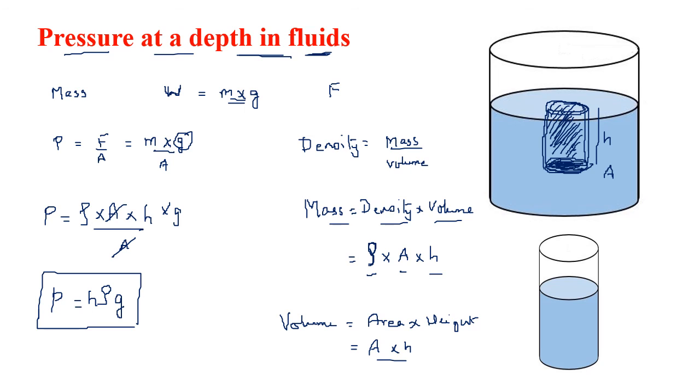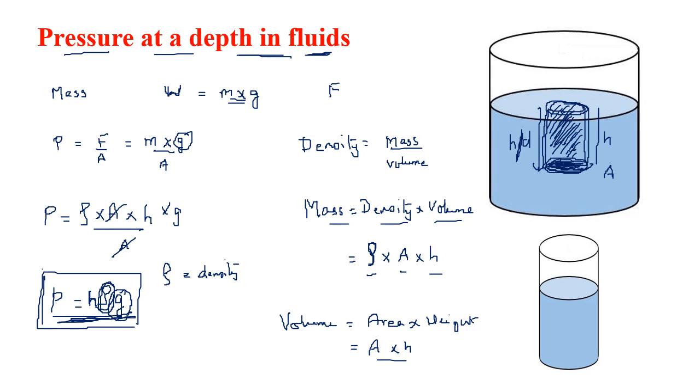Pressure equals h rho g means the pressure in the fluid, gas or liquid, depends on three things. The height. Height means the depth. This is the height of the cylinder, the depth. So the depth, d, or you can call it h, whatever, height or depth, depends on that. Depends upon rho. What is rho? Rho is the density of the liquid. And on g, g is the acceleration due to gravity. So it depends upon h rho g.